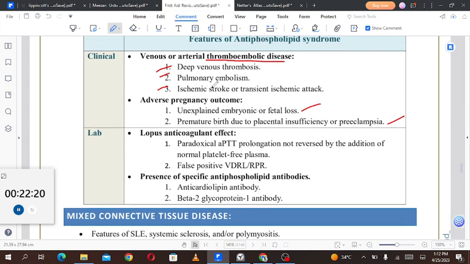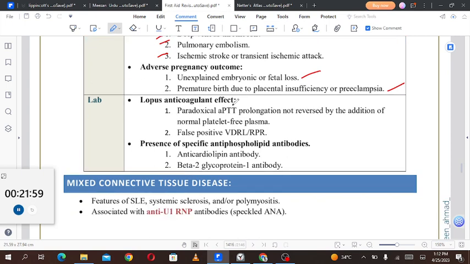If there is any thrombosis happening in the placental vessels, or maybe in the umbilical veins, the fetus is not receiving enough oxygenation, and the nutrition and metabolic demands are not being met. In that case, there may be unexplained embryonic or fetal loss, and premature birth due to placental insufficiency or preeclampsia can occur. Lab values: lupus anticoagulant effect.